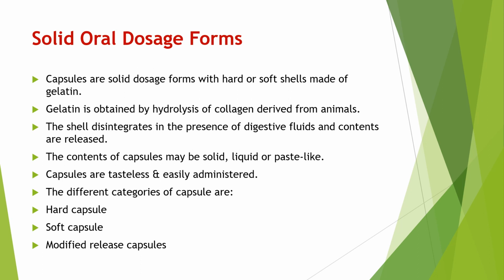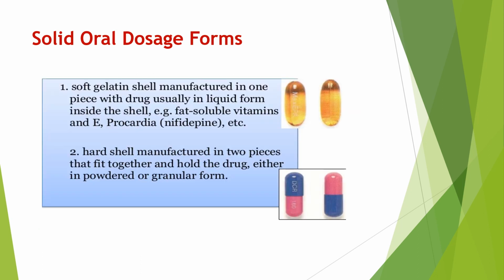The content of capsule may be solid, liquid or paste. So hard shell gelatin capsule or soft shell gelatin capsule either contain solid form of drug or liquid form of a drug. Capsules are tasteless and easily administered. There are different categories of capsule: hard shell gelatin capsule, soft capsule, and modified release capsules. What is the difference between soft gelatin capsule and hard gelatin capsule?